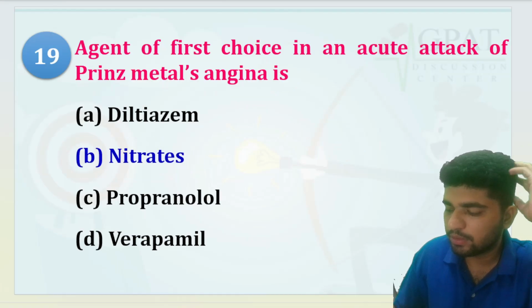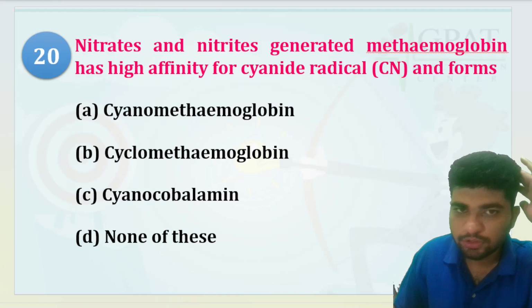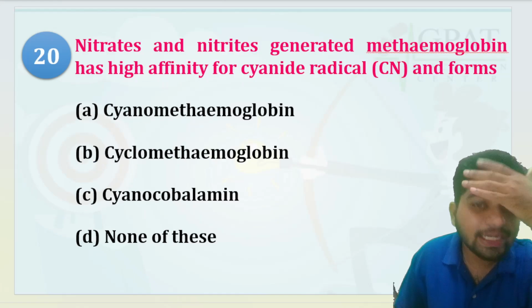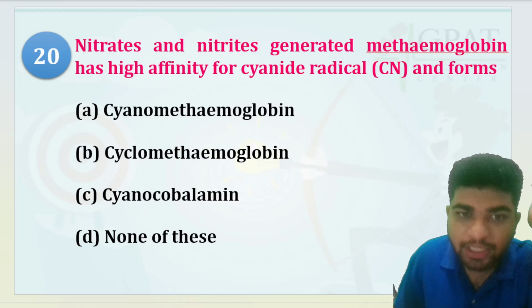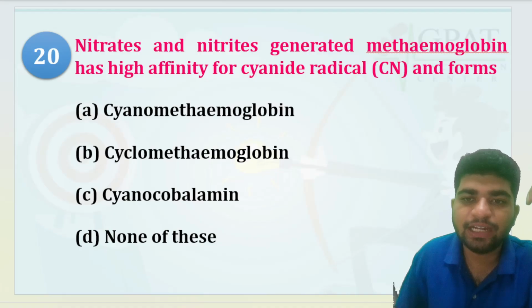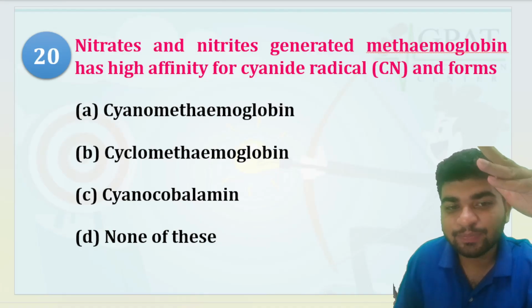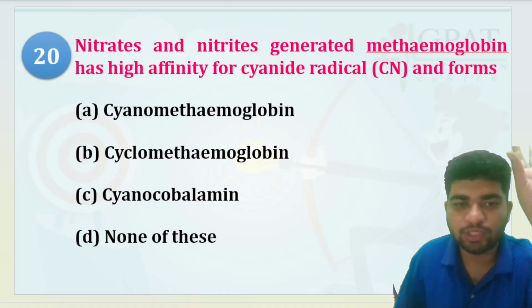Nitrates and nitrites generate methemoglobin and has affinity for cyanide radical and forms... This question should be answered by you guys only.